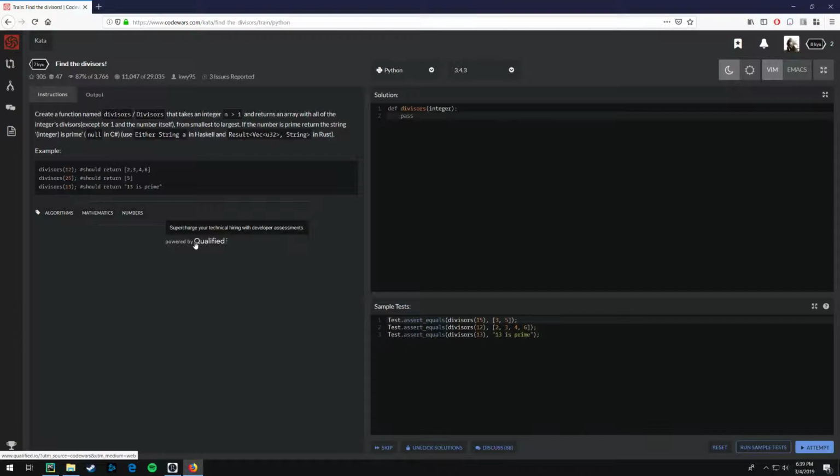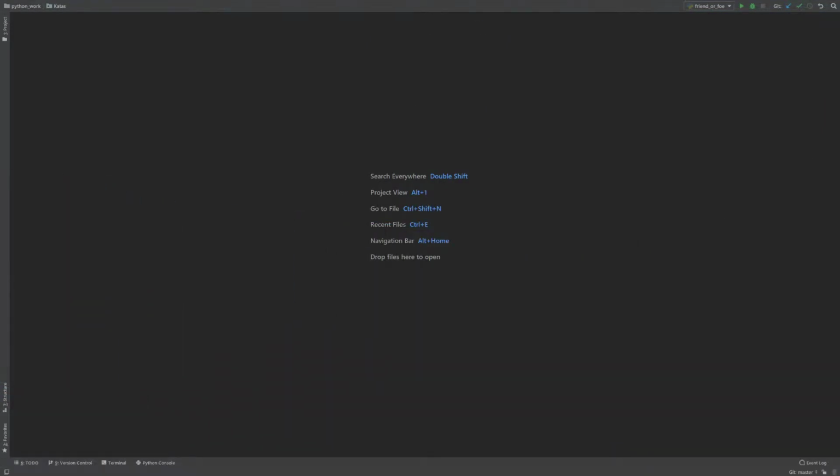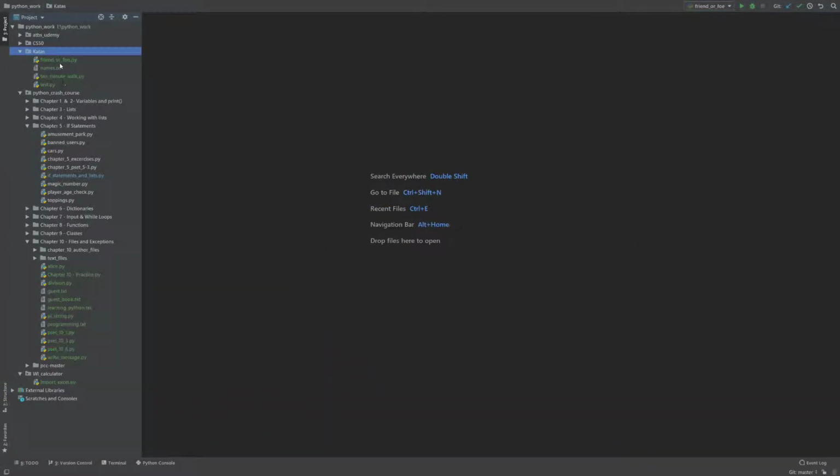Null in C sharp or either a string in Haskell, but I'm not using Haskell, Rust, or C sharp, so I'm using Python. So it wants us to create a function where we can give it any number, and it'll return a list of all the numbers it's divisible by. If it's prime, return the string, that number is prime. So let's see if we can do that.